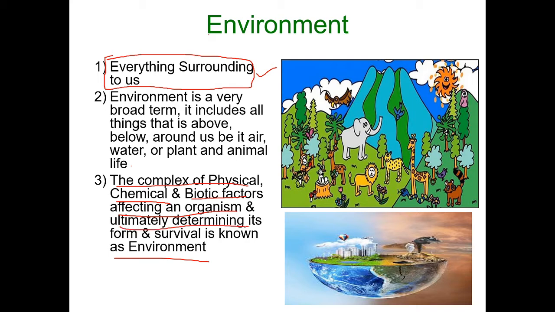Here you can see the elephant, animals, some clouds, plants, hills, all these things are surviving with some physical, chemical and biotic factors, that is called environment.